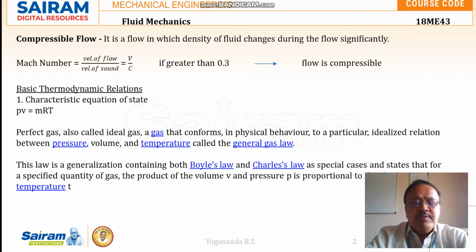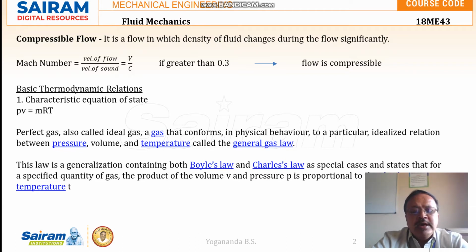A gas will be called a perfect gas or an ideal gas if it satisfies the relation between pressure and volume, that is, the product of pressure and volume is proportional to the absolute temperature T. So PV is equal to RT. If this condition is satisfied, the gas will be called a perfect gas. This is the law taken in general form containing both Boyle's law and Charles law.